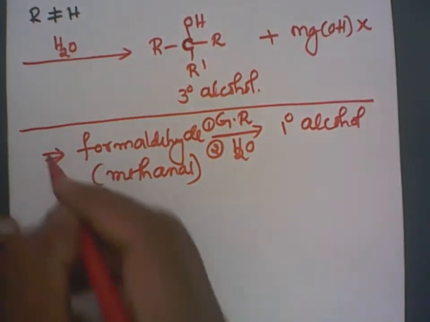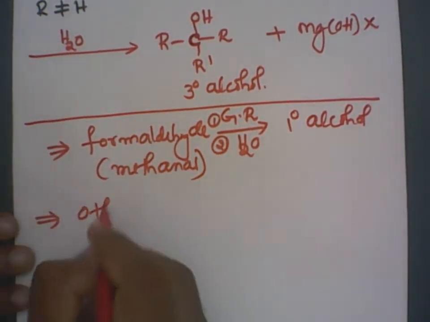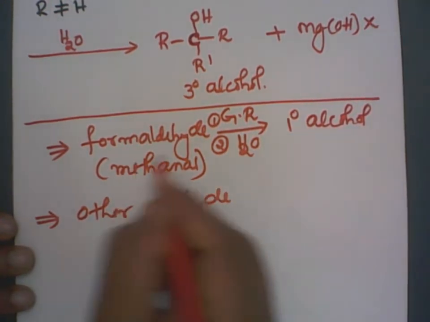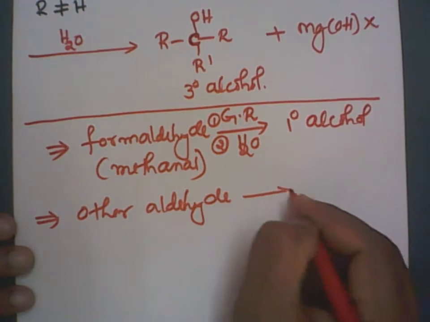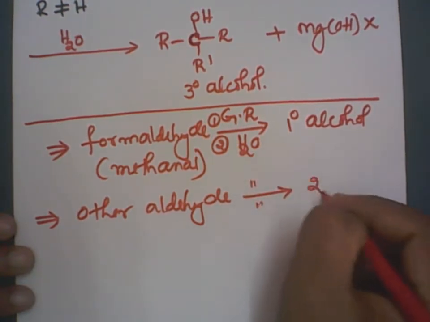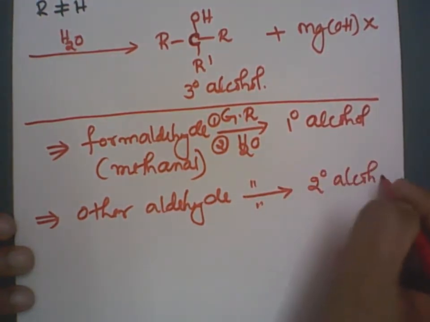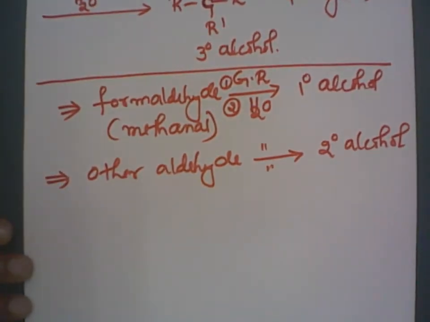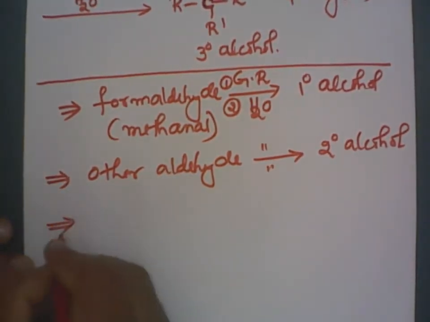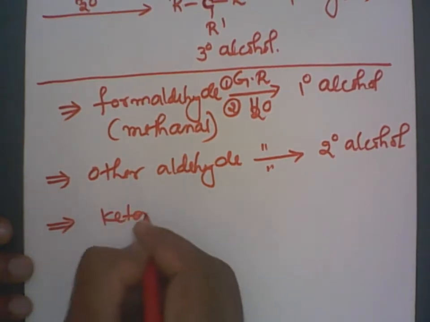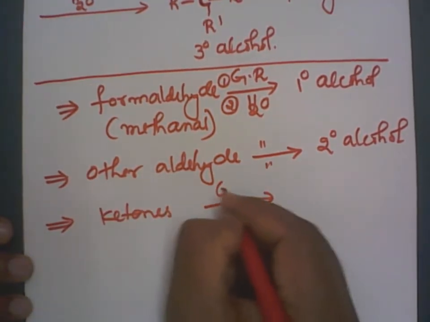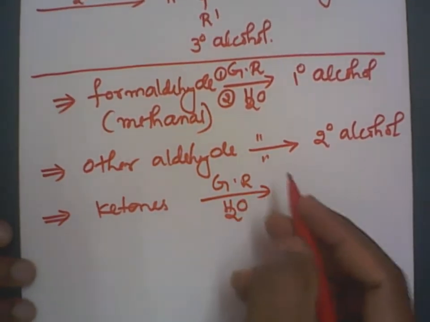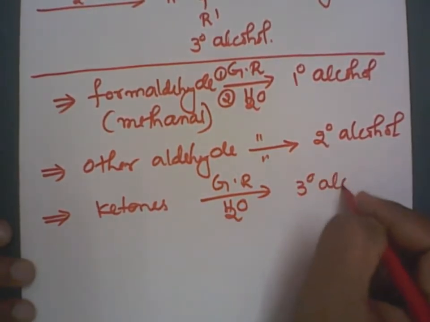Clear? Now if I take other aldehydes, any aldehyde other than methanal or formaldehyde, I'll always get secondary alcohol. Okay, right? Now we have ketones. Ketones on Grignard reagent followed by the acidification or hydrolysis give always a tertiary alcohol.